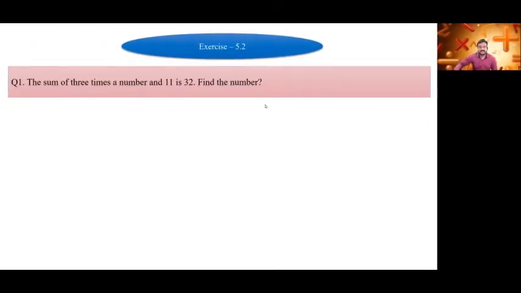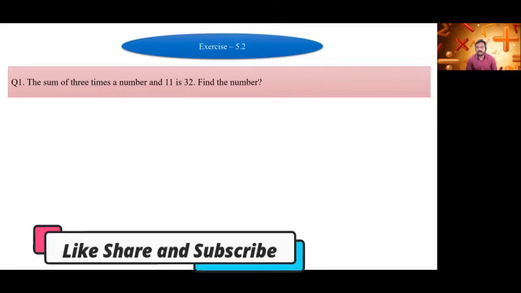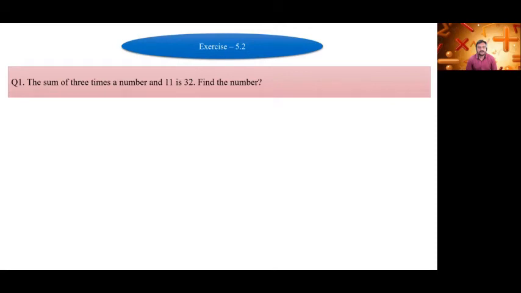Today we will start the new exercise, that is exercise 5.2. Now in this exercise we will deal with worded problems. First of all, one statement is given in the worded problem. We will have to make the equation from that statement and then we have to find the value of the unknown variable. Okay, here the first question is on your screen, exercise 5.2.